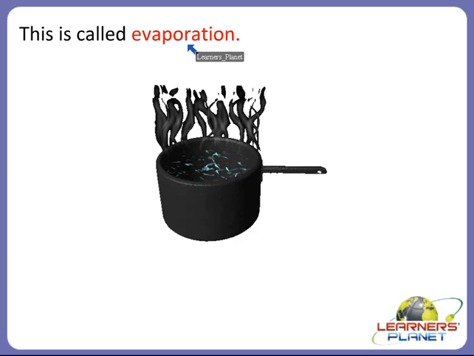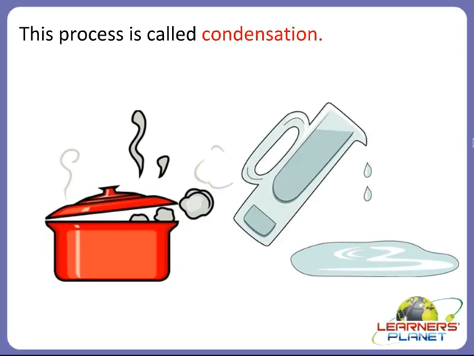So always remember that if a solid melts into a liquid, it is called melting. If you heat a liquid more and more, you will see bubbles on the surface of the liquid. This is called boiling. And if you continue to heat, the liquid will change into a gas, and this is called evaporation.